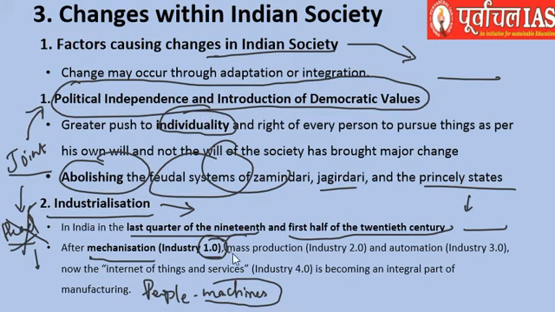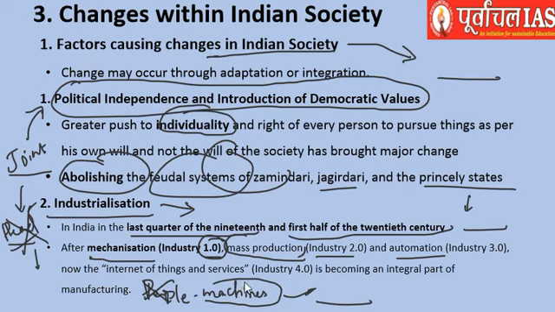Later on, as machines could do more work in a more efficient manner and in less time, mass production of things began, wherein industrialization 2.0 happened, and later on automation happened.